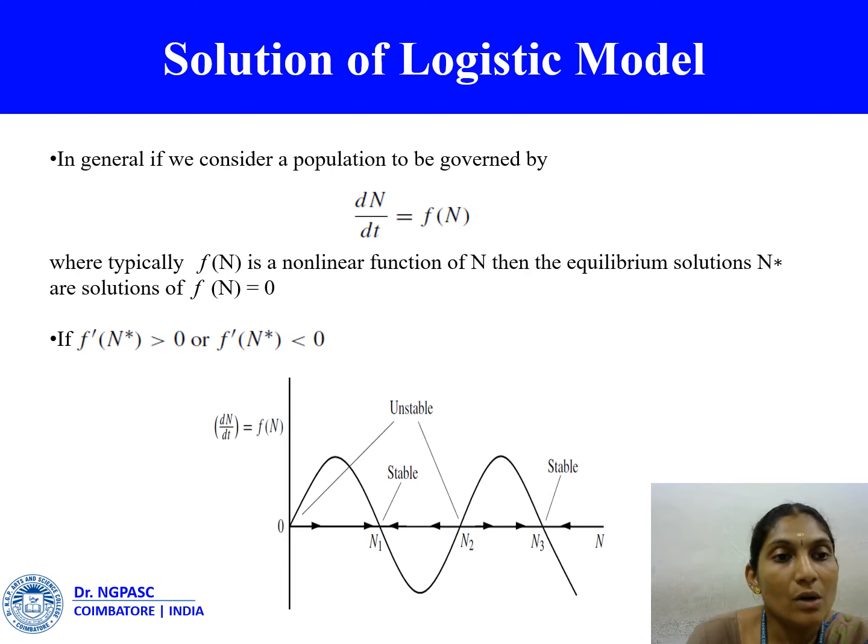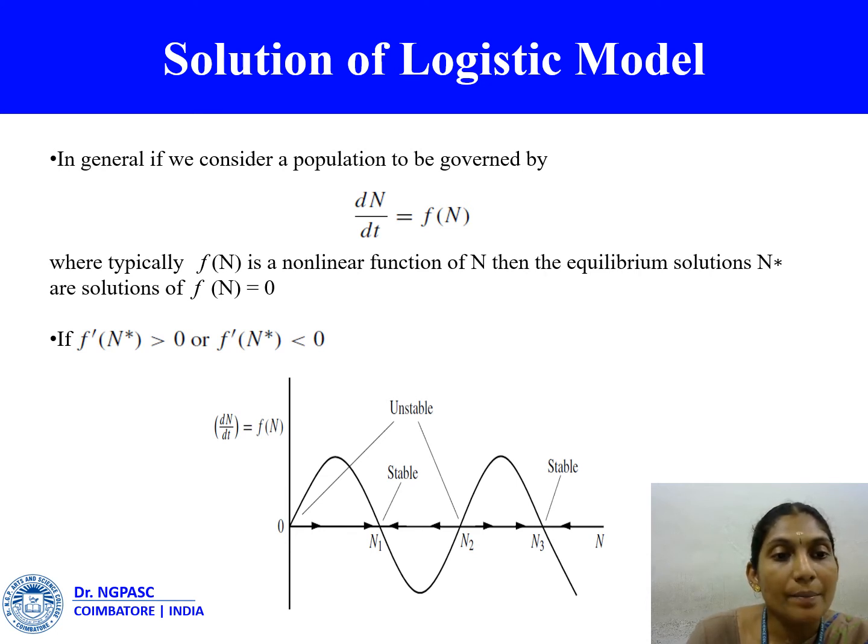So n grows or decays accordingly as f dash of n star is greater than 0 or less than 0. There may be several equilibrium or steady state populations n star, which are solutions of f of n equal to 0. It depends on the system f of n model. The gradient f dash of n star at each steady state determines its linear stability.